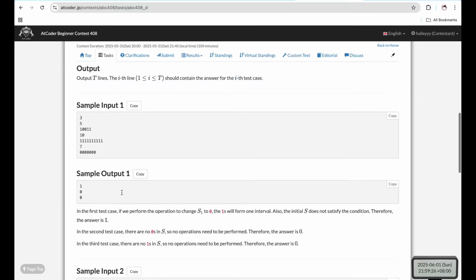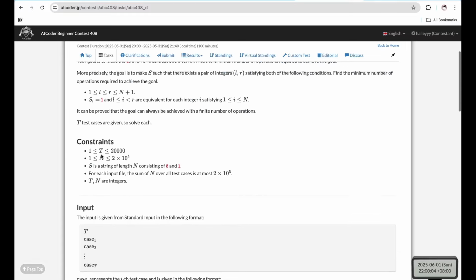So let's look at a sample input. For sample input 1, the minimum operation is 1 because we can flip the first 1 to 0. And this will give only one region here where the values are 1. And there's no need to perform any operations on these because the ones already form only one interval. And this one forms no intervals and also satisfies the problem's requirements.